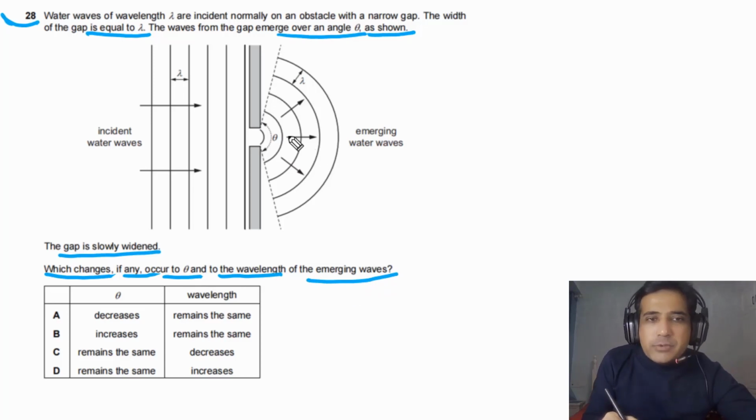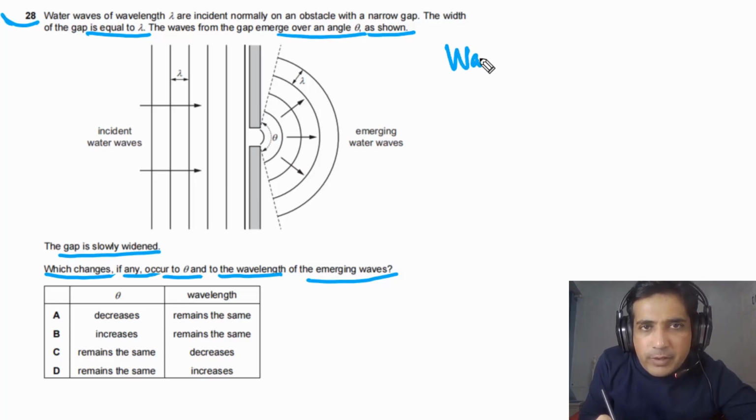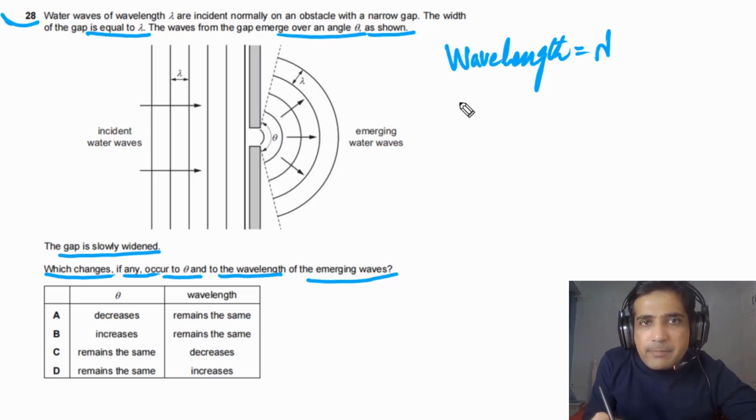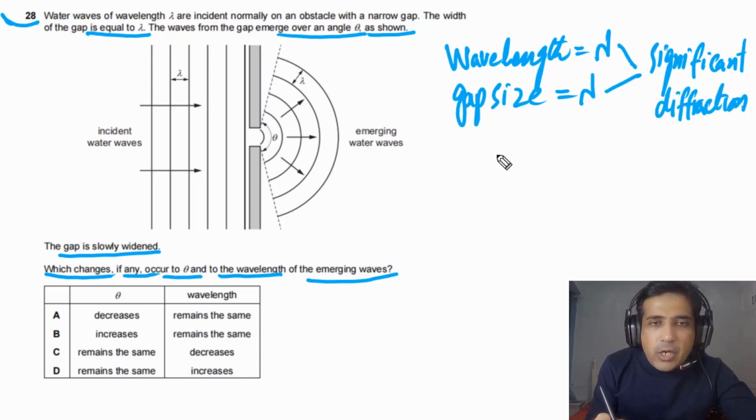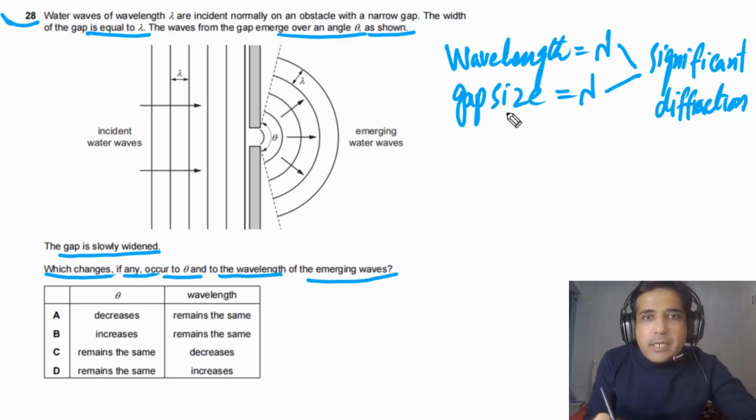So first of all, let's try to understand what is given to us. In this case, it is given to us the wavelength of the waves is equal to lambda. And the gap size is also given, the gap size is also equal to lambda. So it means that in this case there will be significant diffraction. Now we also need to understand what will happen to lambda if we widen this gap, means if we increase the gap size. What will happen to lambda?